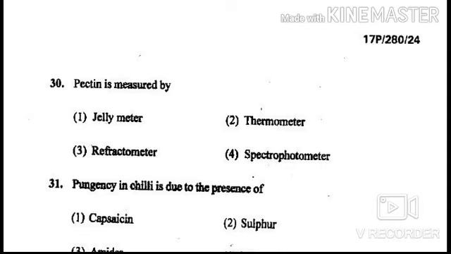Now what is pectin? It is a structural acidic heteropolysaccharide contained in the primary and middle lamella cell walls of terrestrial plants. Its main component is galacturonic acid, which is a sugar acid derived from galactose. It was first isolated and described in 1825 by Henri Braconnot.